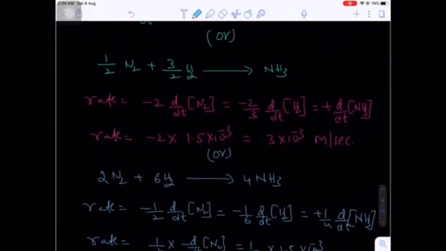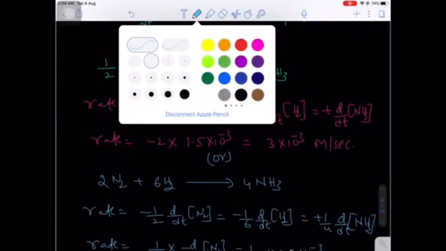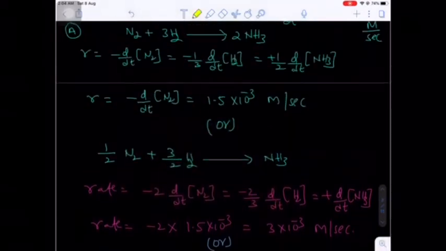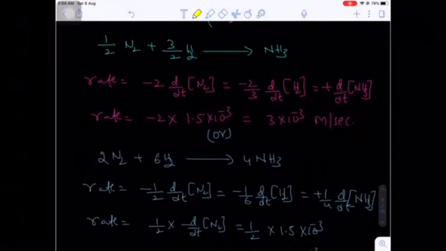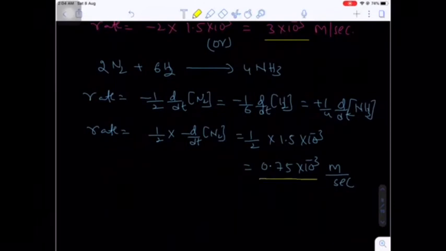You have 3 different answers. First answer is 1.5 into 10 raised to minus 3. Second answer will be 3 into 10 raised to minus 3. And third answer will be 0.75 into 10 raised to minus 3. All these answers are correct, because in the question the reaction is not given.